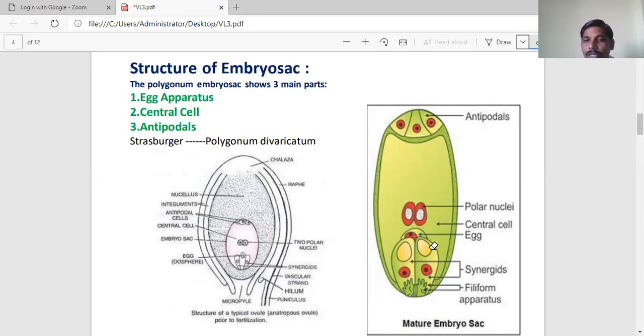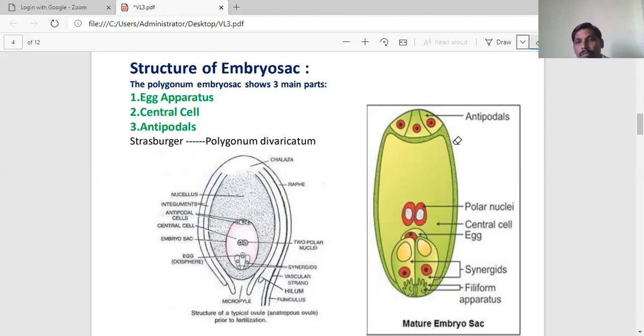The largest middle one is called the egg cell. The egg cell is the haploid gamete, and in future it is fertilized with the male gamete. So it is involved in the true fertilization process. This is about the egg apparatus.